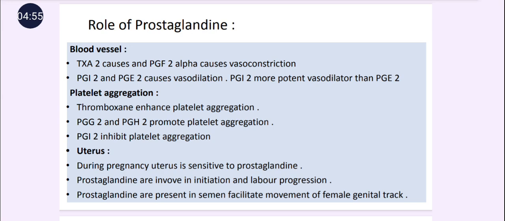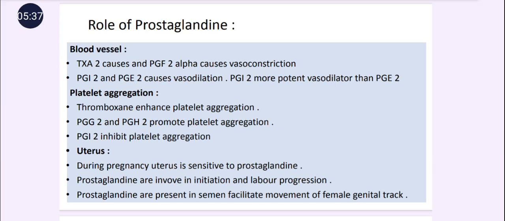Then next is platelet aggregation. Thromboxane is responsible to promote platelet aggregation. Non-steroidal anti-inflammatory drugs like aspirin inhibit platelet aggregation by decreasing synthesis of thromboxane. But PGI2 is responsible to inhibit platelet aggregation, while PGG2 and PGH2 promote platelet aggregation. Means you can remember by the trick, that is PGI2, I means inhibitory, and inhibitory means it inhibits the platelet aggregation.